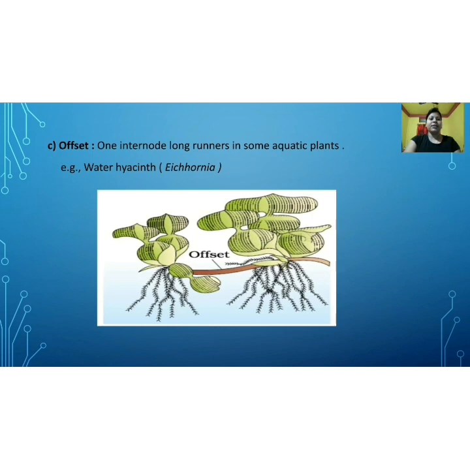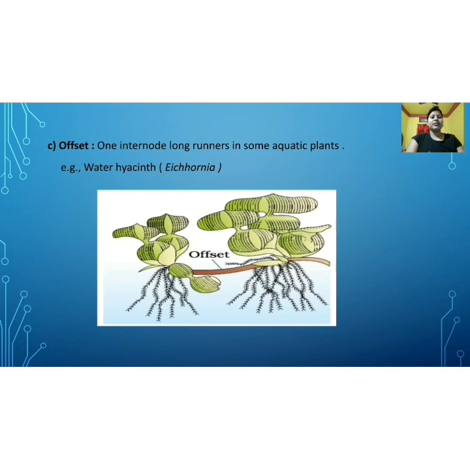So far we have seen subaerial. The three types of subaerial means of vegetative propagation are runner, stolon and offset. The runner example is manimuni, that you can keep in mind.